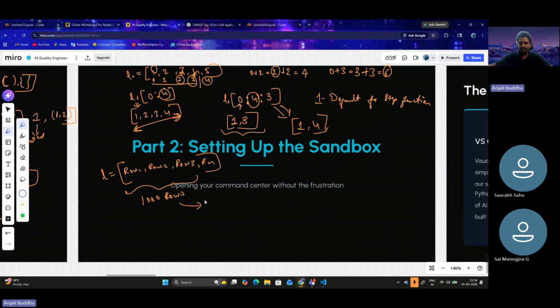But some update comes in where the creator of this dataset says the first 900 rows are good, but the next 100 rows are actually garbage values. In machine learning or deep learning, if it is garbage in, the output is garbage out. Trash in, trash out. So we have to definitely exclude these 100 rows.